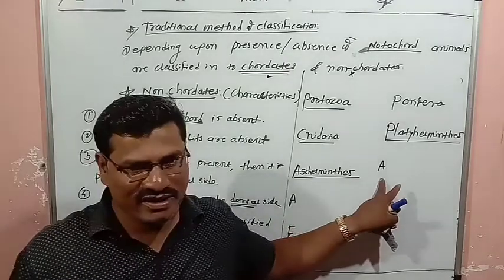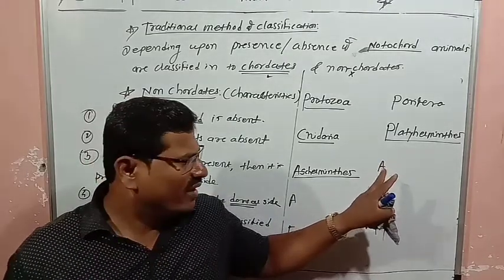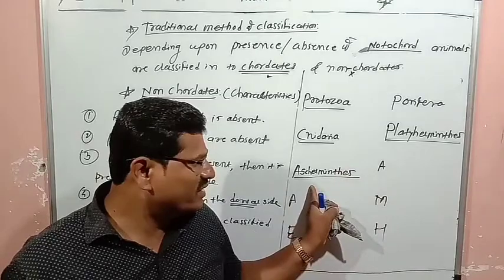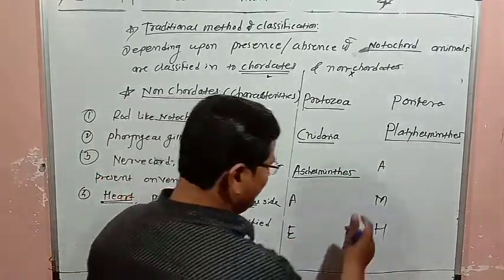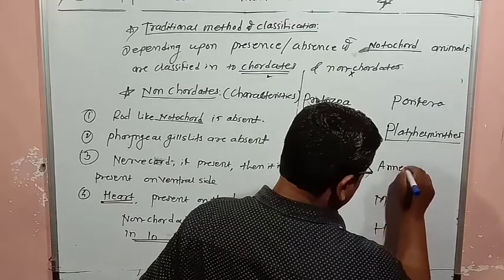After that A is there, then you can take Annelida, and Arthropoda, A for Annelida.